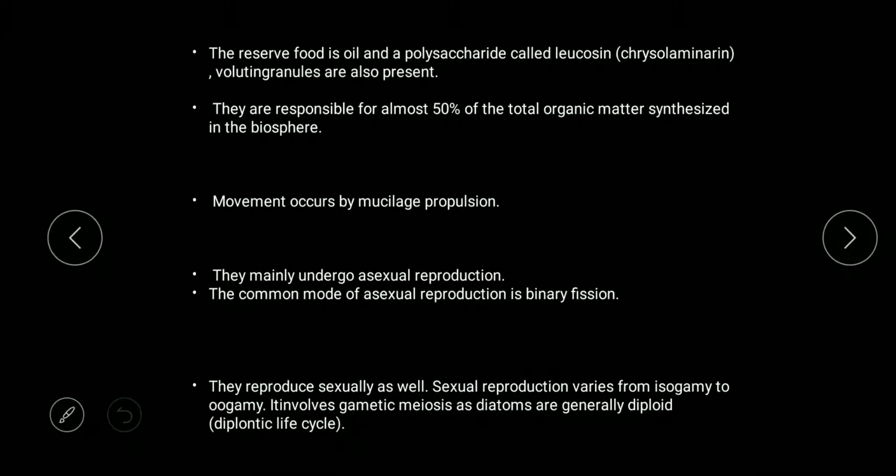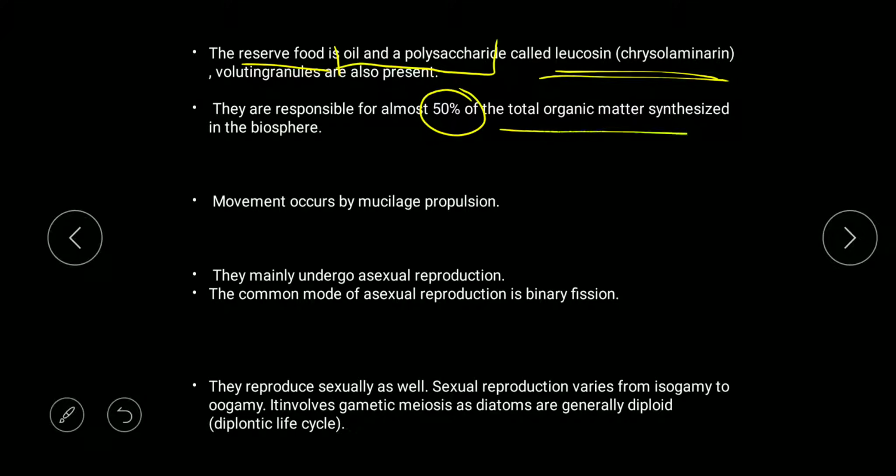Now when photosynthesis occurs, what will happen after photosynthesis? Some of the food is utilized for the body and some gets stored. So the reserve food is oil and polysaccharide, which is known as leucosin or chrysolaminarin. And this is responsible for almost 50% of the total organic matter synthesized in the biosphere.